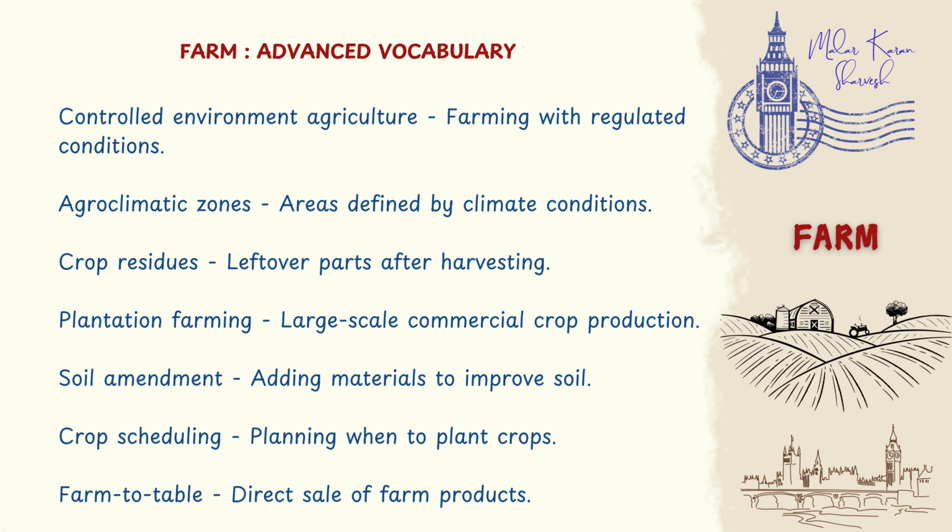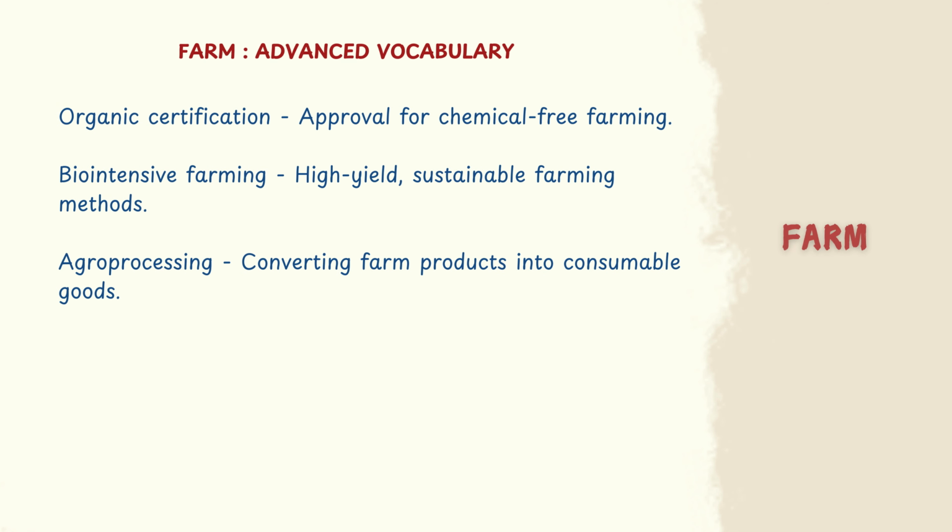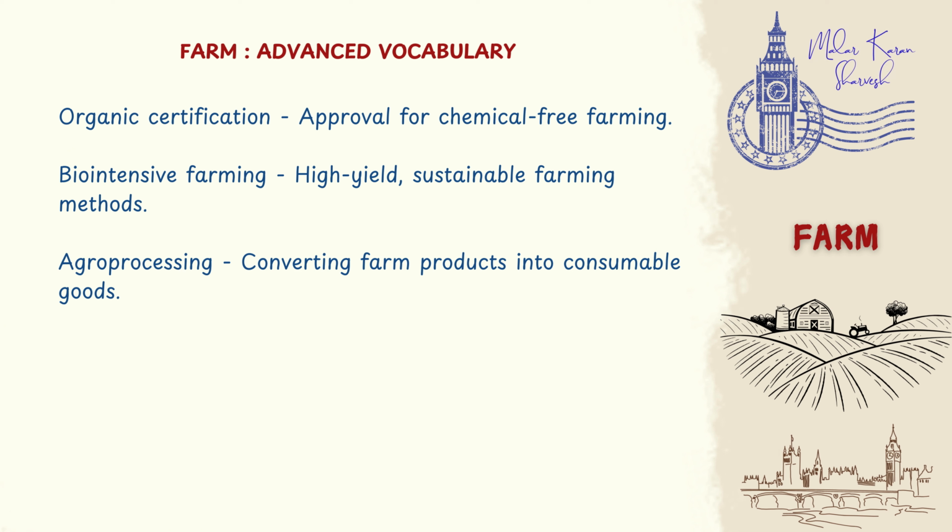parts after harvesting, plantation farming, large-scale commercial crop production, soil amendment, adding materials to improve soil, crop scheduling, planning when to plant crops, farm to table, direct sale of farm products, organic certification, approval for chemical-free farming, bio-intensive farming, high-yield sustainable farming methods, agro-processing, converting farm products into consumable goods,